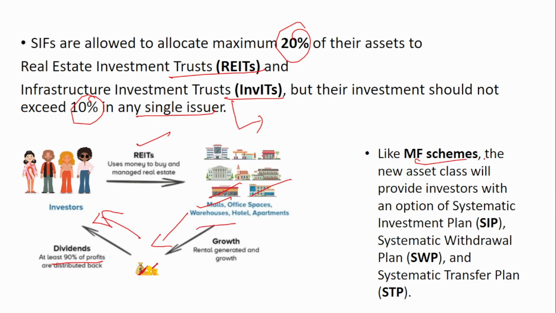So like mutual fund schemes, the new asset class will provide investors with an option of SIP, SWP and systematic transfer plans. So whatever plans are already in mutual fund schemes, this option will also be available for this SIF.